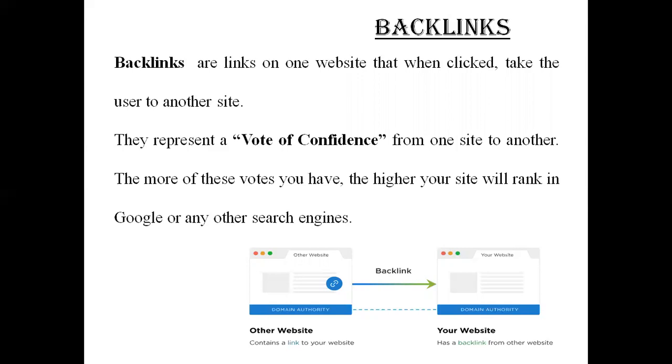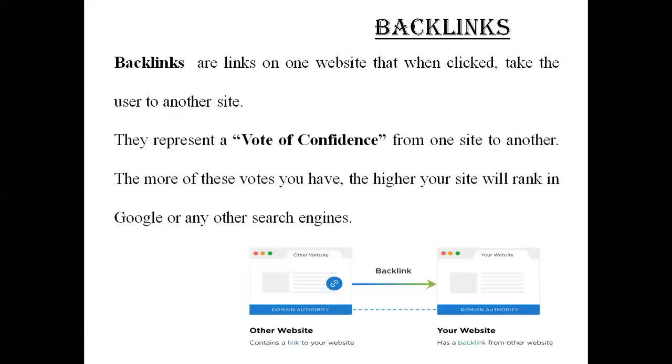Backlinks are one of many metrics used by Google to measure the value of a page. They are also referred to as incoming links or inbound links or inlinks or inward links, whatever name you give it. They also represent a vote of confidence from one side to another.